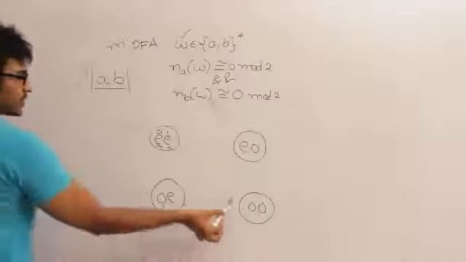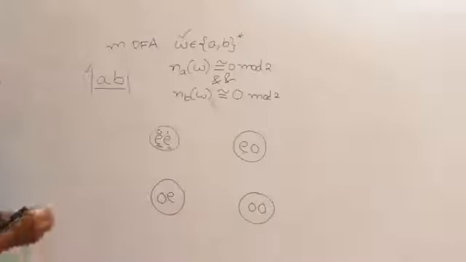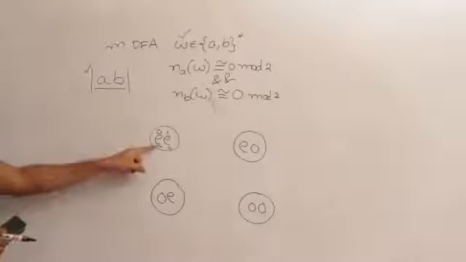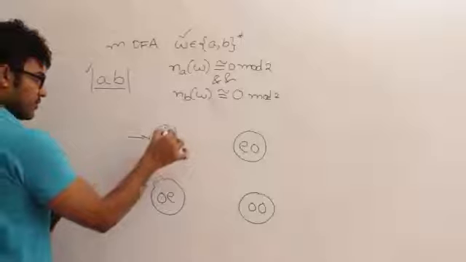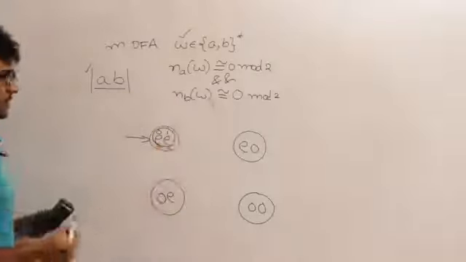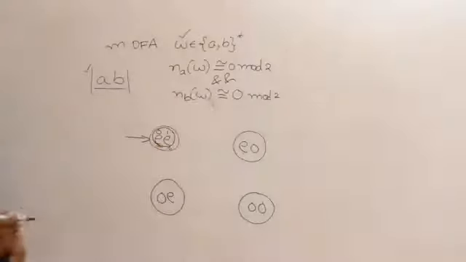Number of A's, number of B's, number of A's, number of B's. Okay, so what we wanted is number of A's should be even and number of B's should be even. Therefore this state has to be final. So how did I reach this state?